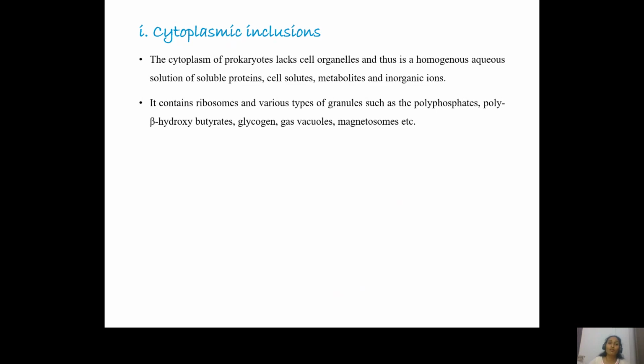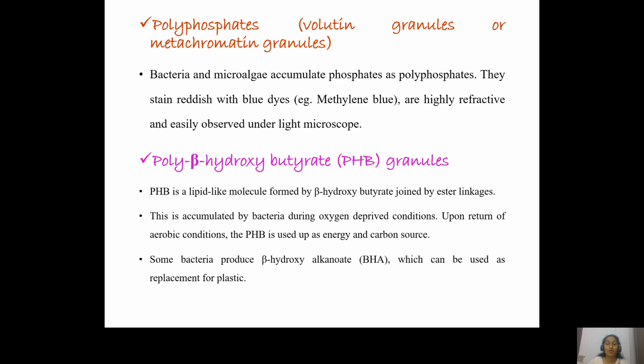Now, polyphosphate granules are otherwise called volutin granules or metachromatin granules. Certain microorganisms accumulate phosphates as polyphosphates.